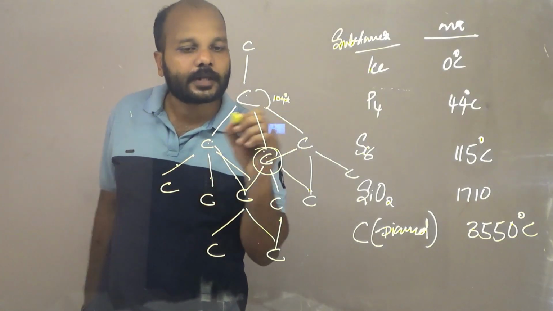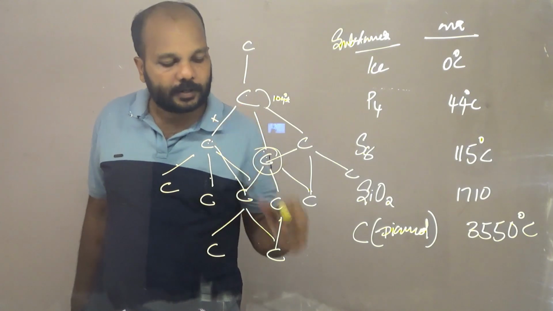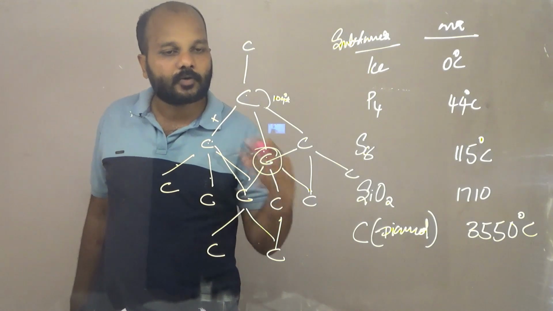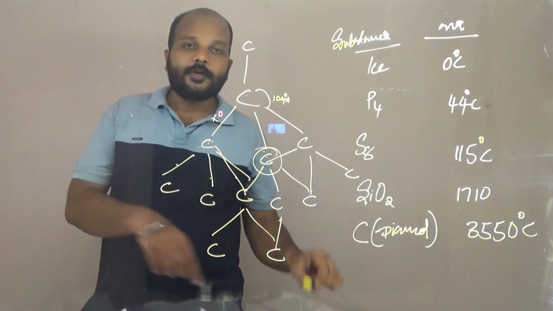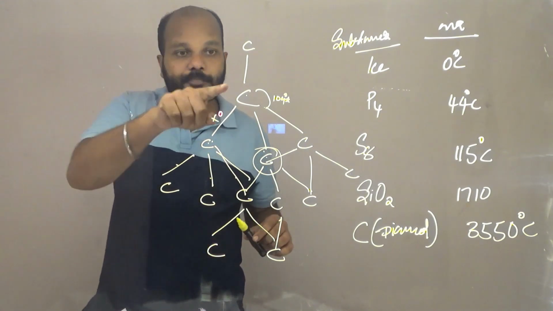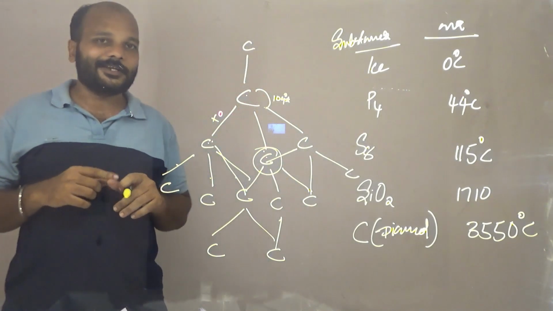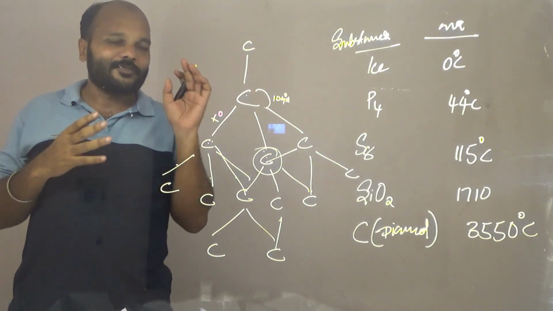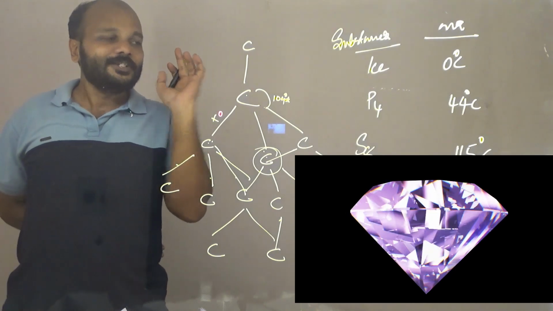Moreover, the bond between these carbons is nothing but a covalent bond, due to the sharing of electrons. It is a covalent bond between the electrons from both carbons. Okay, see the structure of a diamond, like a house. For instance, you can see that it is a very beautiful structure.